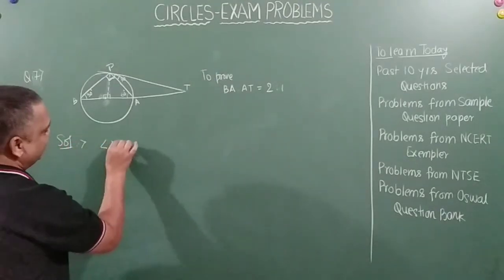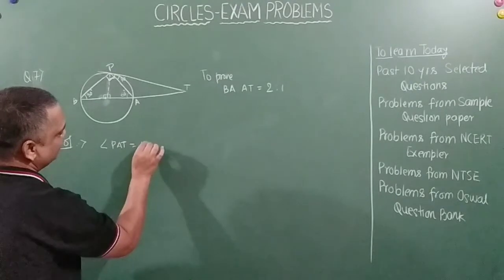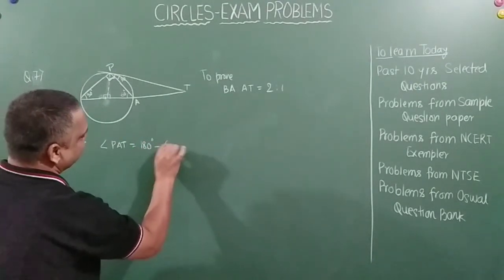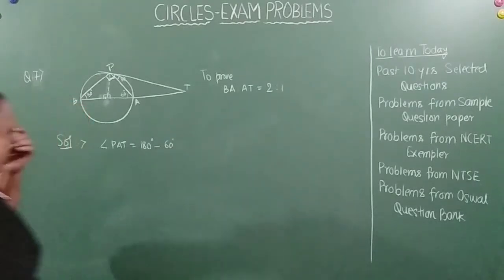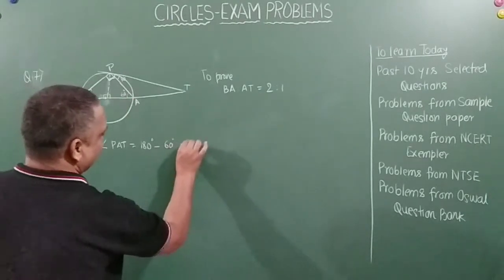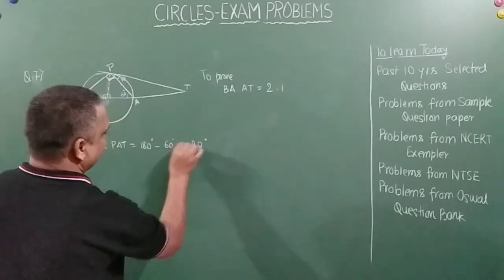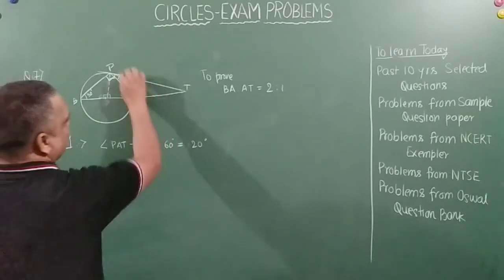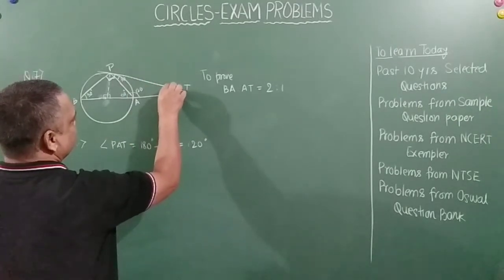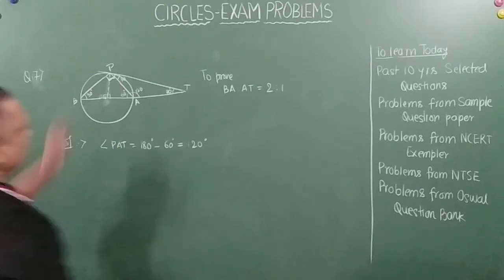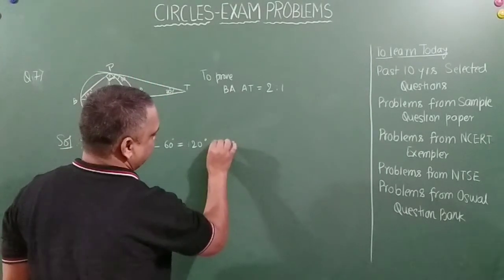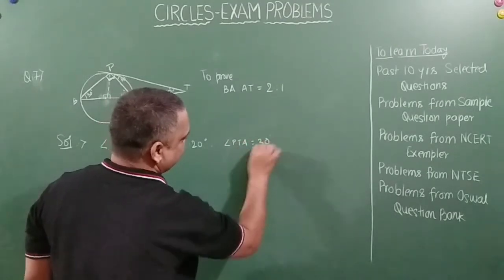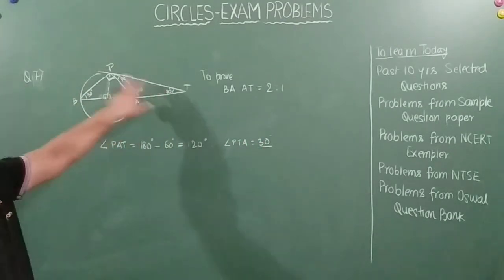So angle PAT is equal to 180 degrees minus 60 degrees, because this is 60 degrees, so this will be equal to 120 degrees. So this is 120 and this is 30. Therefore angle PTA is equal to 30 degrees. So this is 30, this is 30.